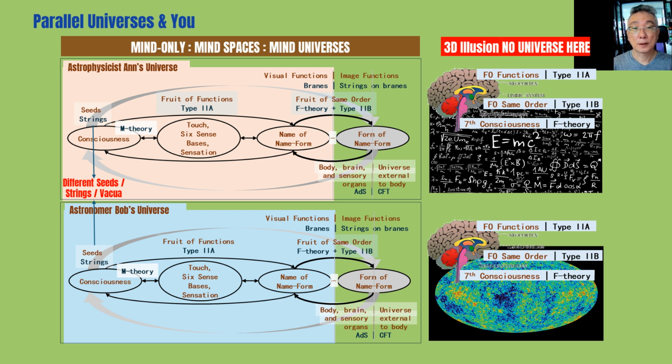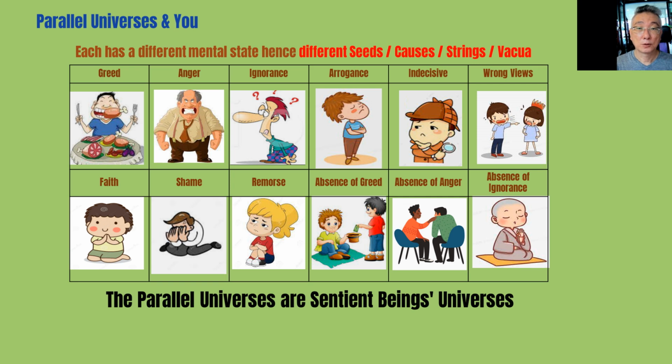Note that Anne and Bob each has different seeds, strings, and hence their vacua are different. Infinitely many sentient beings, each with different seeds, is the reason why there are infinitely many vacua. Every sentient being has different mental states, and hence each has different seeds, or strings, hence there are infinitely many vacua.